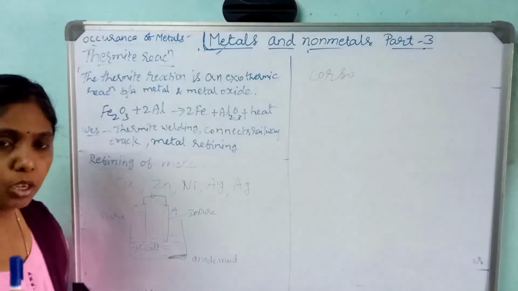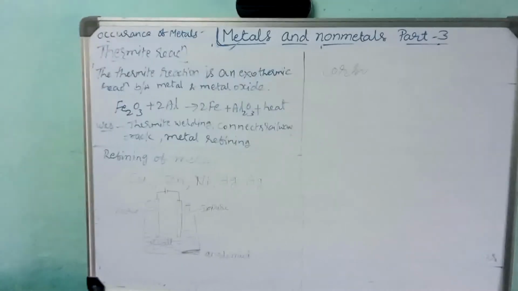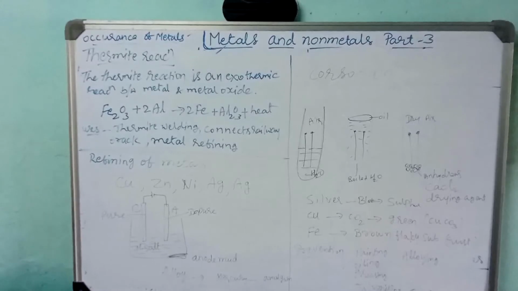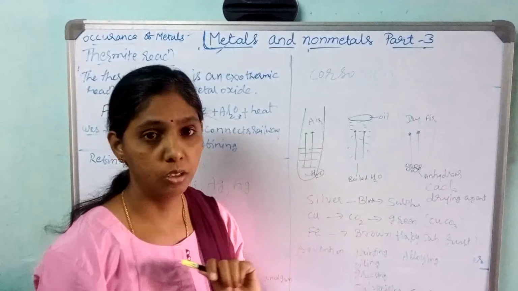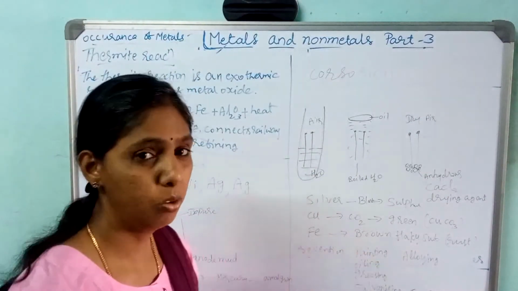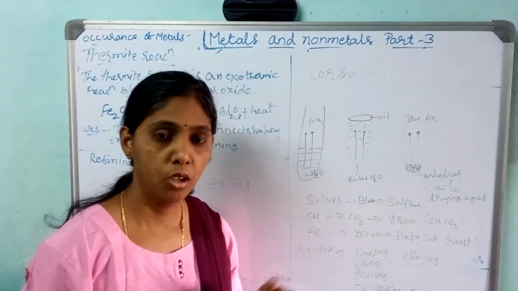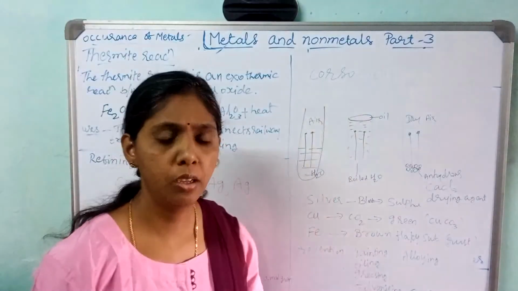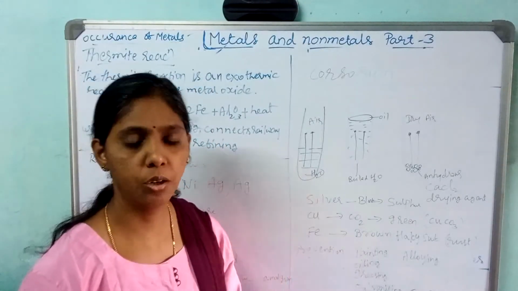Now let us pass on to corrosion. Now let us pass on to the last part of this lesson, that is corrosion. Due to the pen problem, I have written, I don't know whether you can see or not. So I will explain. This diagram is there in the textbook. Keep the textbook with you and then see the explanation. What do you mean by corrosion? By giving examples, I will explain the meaning of corrosion.